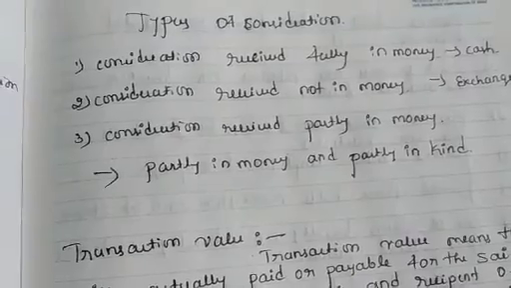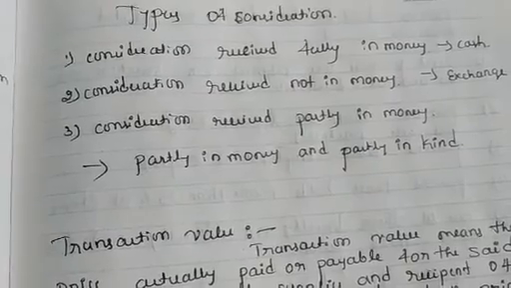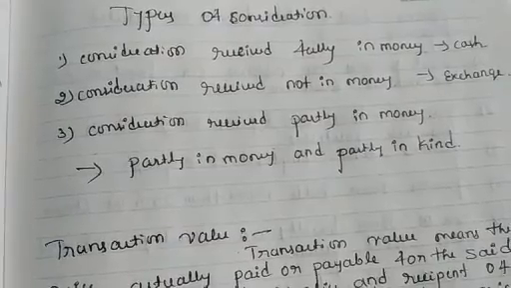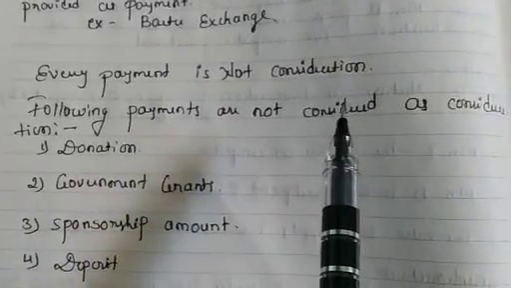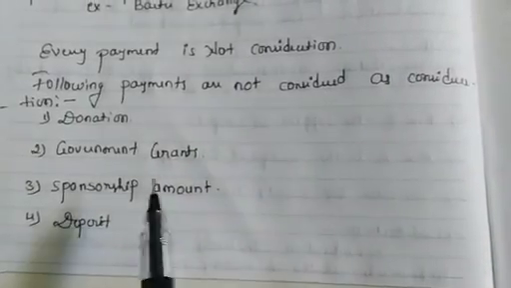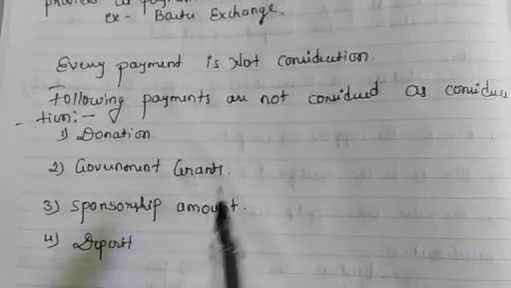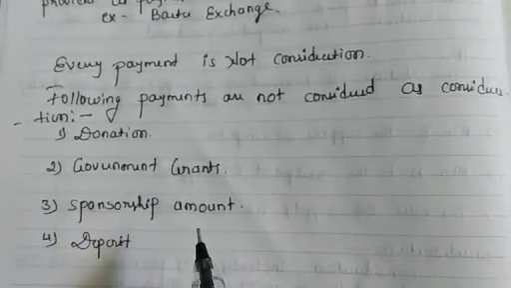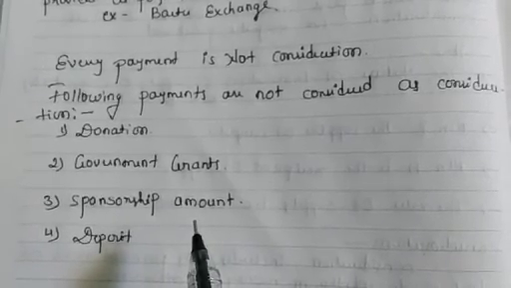And one more thing: every payment is not treated as a consideration. Some payments are not going to be treated as consideration. Then what are those? I will explain here. See here, every payment is not consideration. The following payments are not considered as consideration. For example, donations, government grants, subsidy, sponsorship amount and deposit. These things are not going to be considered as consideration.